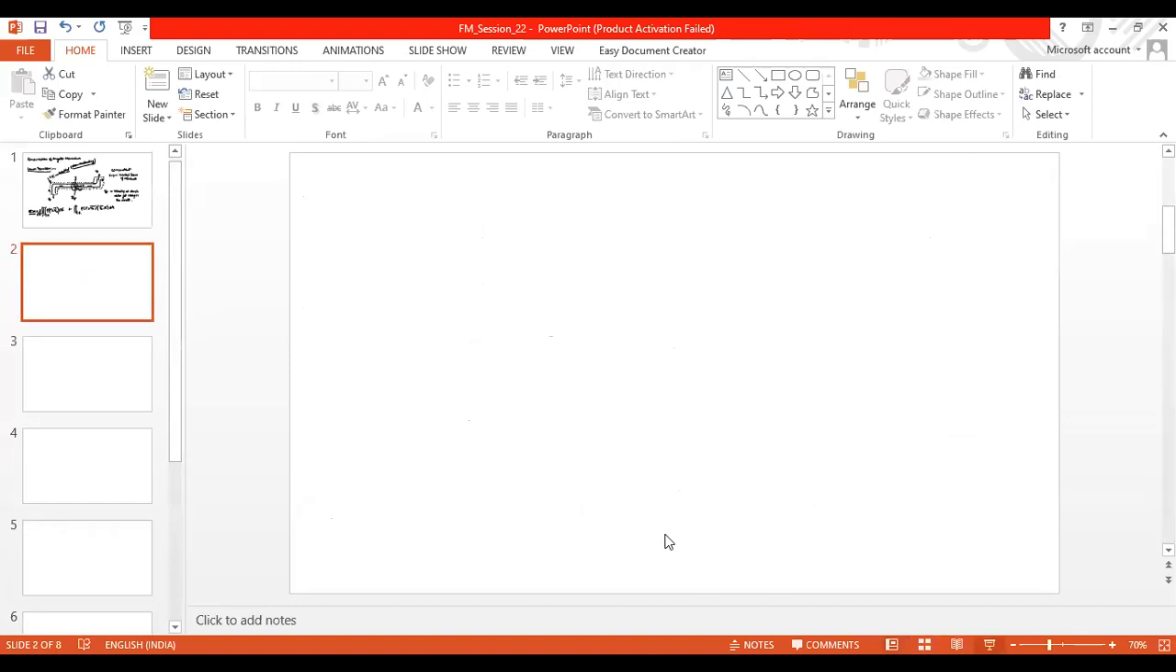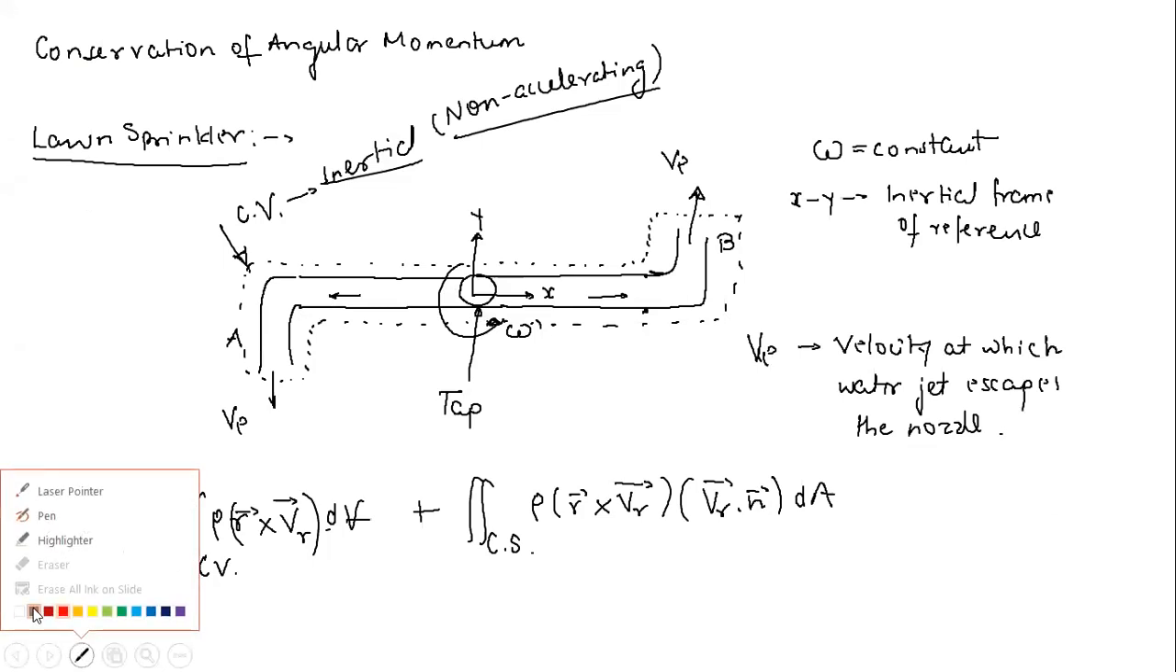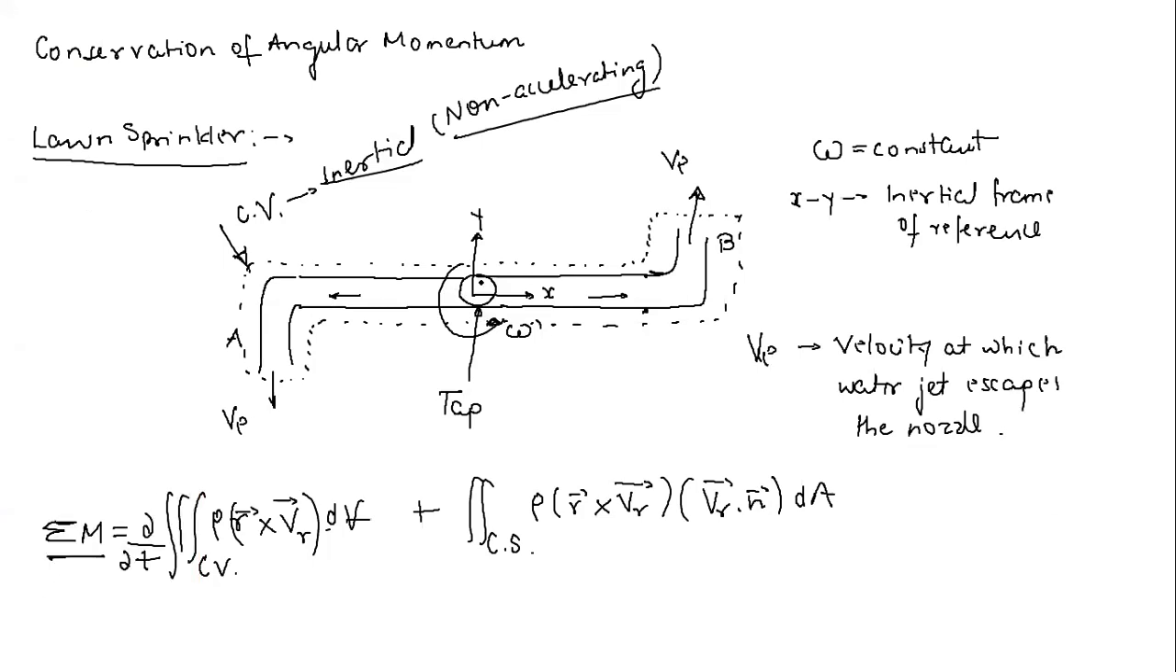Now let us try to apply this. First of all, I am taking this portion of the control volume, this right side of the control volume. Nozzle A and nozzle B are symmetrical about this pivot point. Let me call this point O. At this point they are symmetrical, right? So I will first consider this side of the sprinkler, which is the nozzle B.